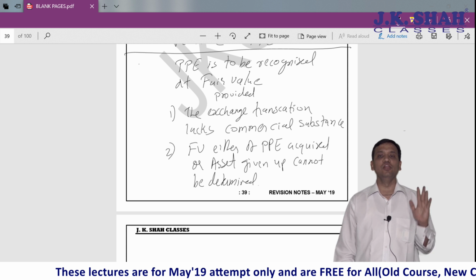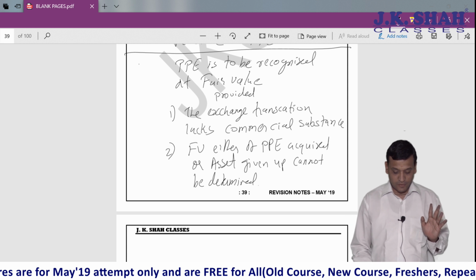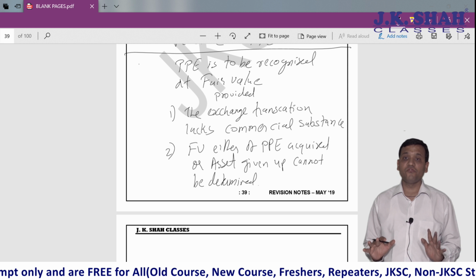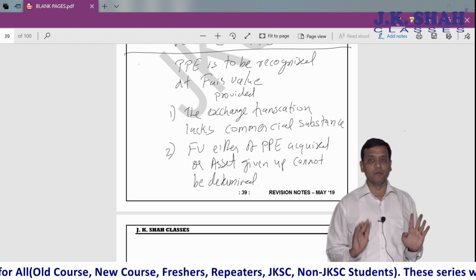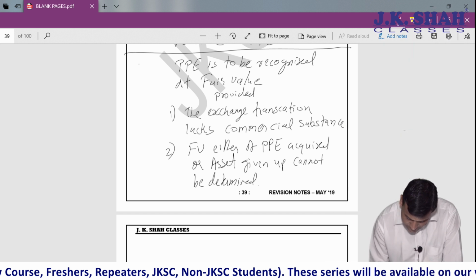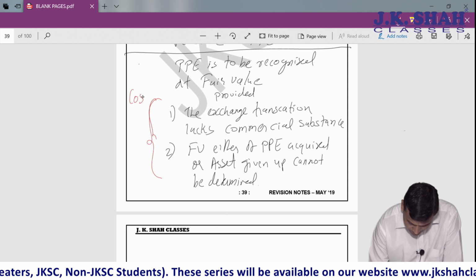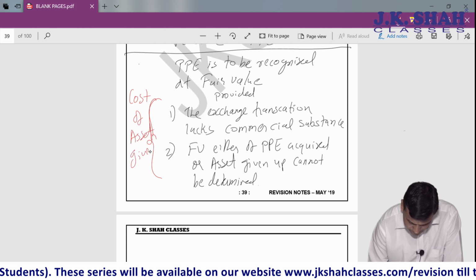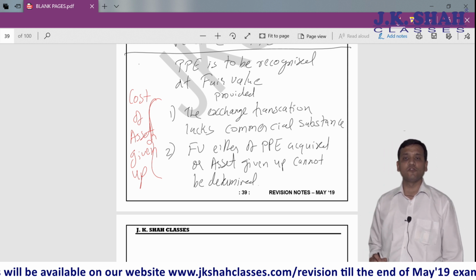At fair value, provided the exchange transaction lacks commercial substance or the fair value either of the PPE received or the asset given up is not determinable. In that case, we have to recognize it at cost of asset given up. In these two cases, I will be recognizing it at cost of asset given up.